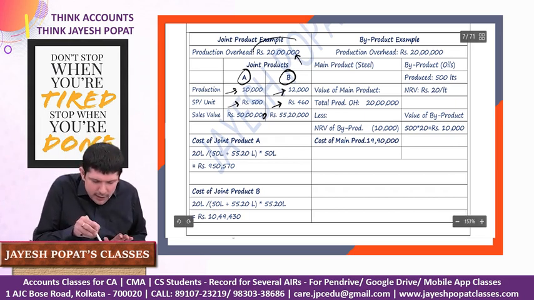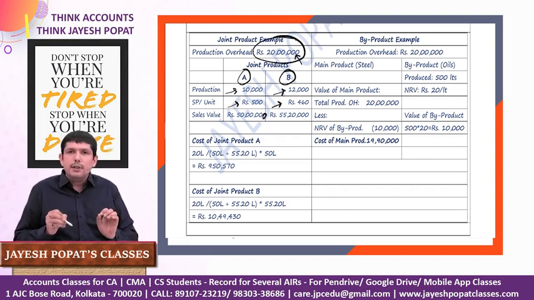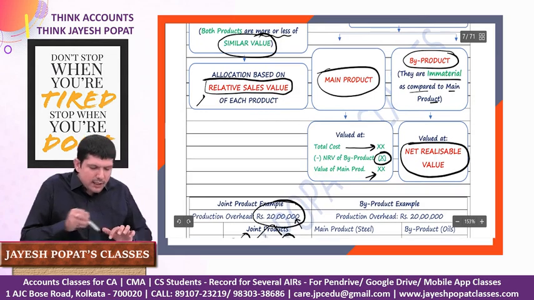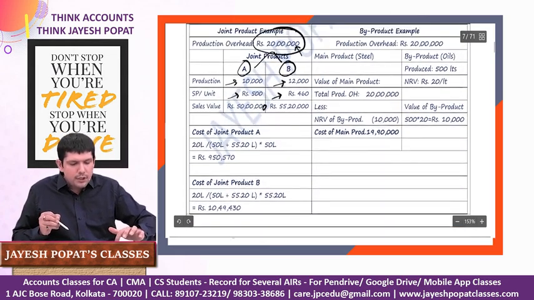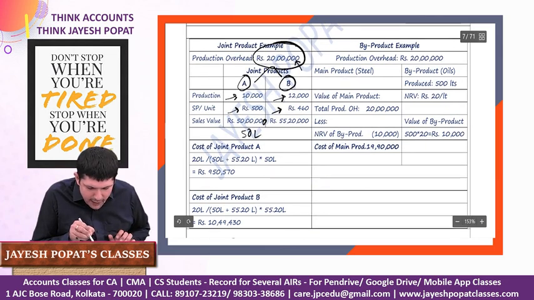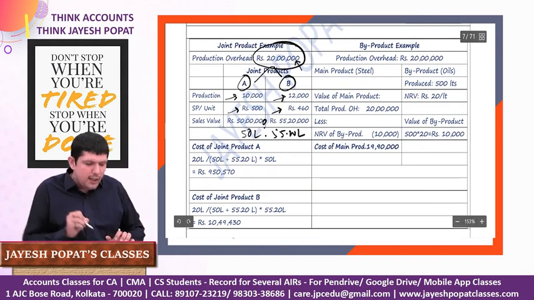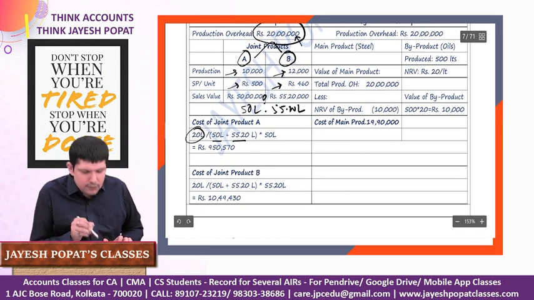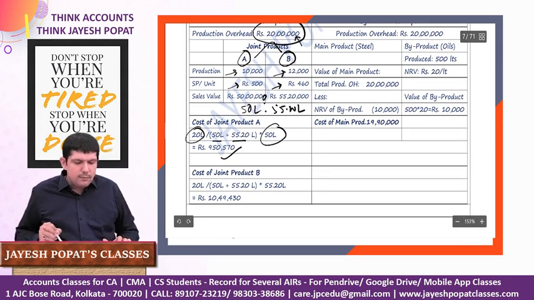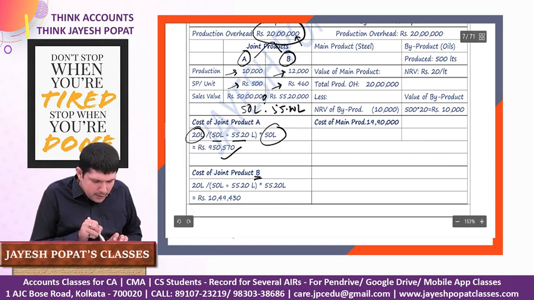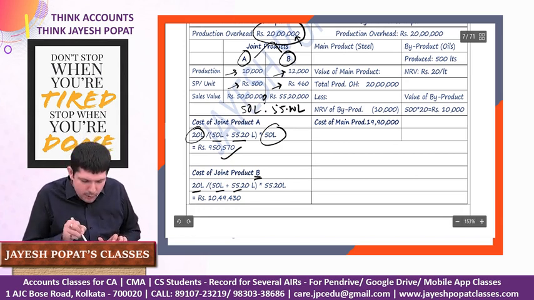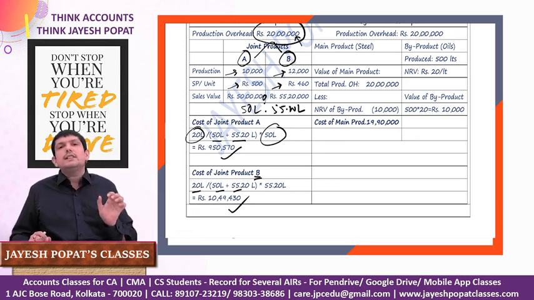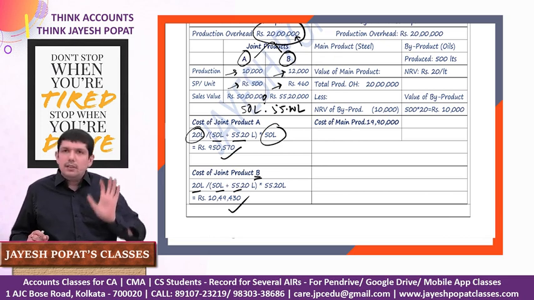So how do you allocate this 20 lakh of joint cost, which has been incurred in producing these two products, over product A and product B? You need to do it on the basis of the ratio of the relative sales value. So basically you need to apportion this 20 lakh in the ratio of 50 lakh to 55.20 lakh. So the cost of joint product A is 20 lakh, which is the production overhead, divided by 50 lakh plus 55.2 lakh, into 50 lakh, and we'll get the cost of joint product A. Similarly for B, 20 lakh divided by 50 plus 55.2, into 55.2, and we'll get the cost of joint product B. So this is how the allocation of the cost has to be done. It has to be done in the ratio of the sales value of the joint products.